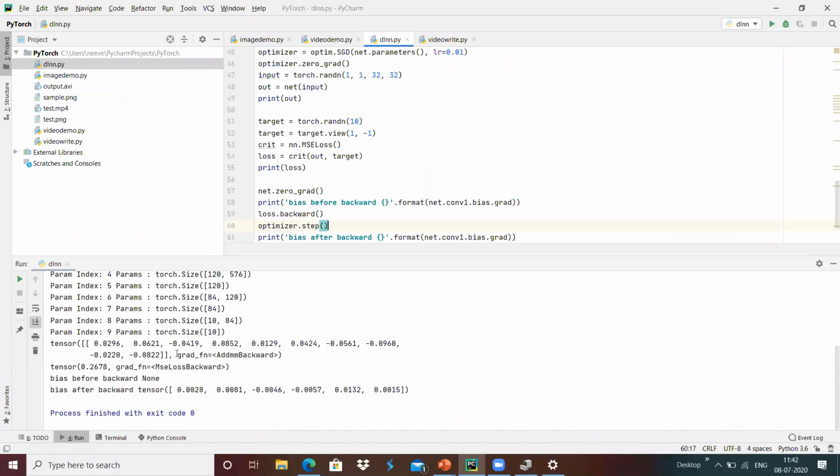We got the loss from the target and the output. With this we can get the accuracy by drawing the output and target, and matplotlib is the package that can be used for that. Okay, sir. Thank you.